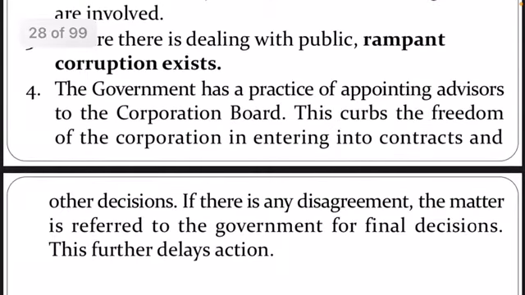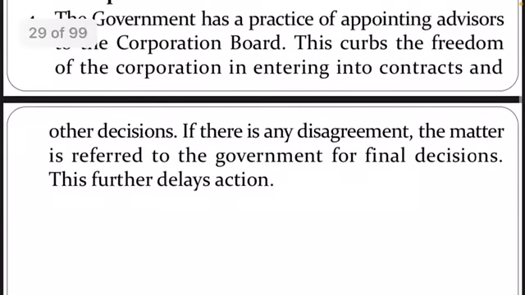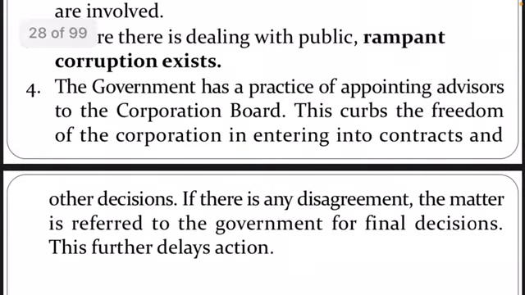And the government has a practice of appointing advisors to the corporation board. This curbs the freedom of the corporation in entering into contracts and other decisions. If there is any disagreement, the matter is referred to the government for the final decision, which further delays action. Now I'll explain in brief what exactly it is. What does the government exactly do? The government will place its own personnel in the board of these companies. Getting my point? In the managing board of the statutory corporations, the government will appoint its own person in the board of directors or the controlling board of the corporation.